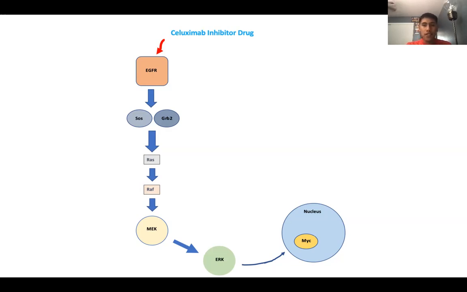So this will in turn block EGFR phosphorylation. This will result in no cell proliferation or no production of the TGFA protein that we saw auto-repeats this whole process of the signaling pathway. So this drug is an inhibitor, it will inhibit the negative effects of the signaling pathway.